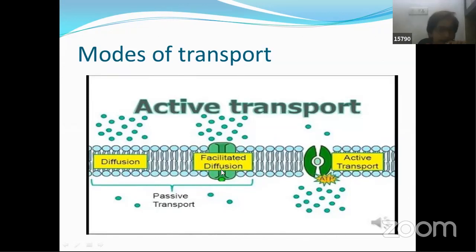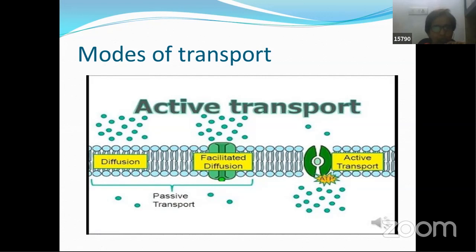That means here also this is passive. Whenever you are saying passive transport, no energy is spent here. So these particles want to come, but they want the help of someone to carry them. It is just like, we can take an analogy. Suppose you are standing at one bank of a river, and you want to move to the other side.